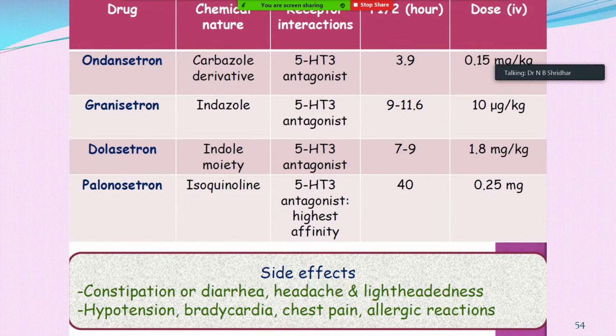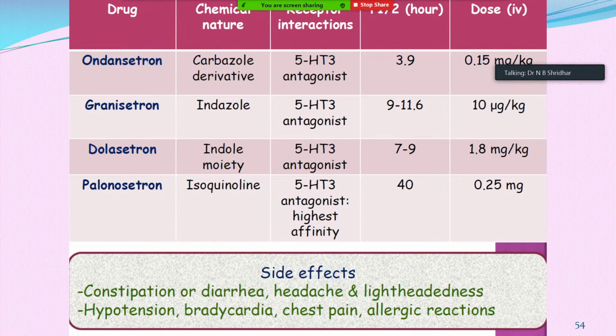All these are 5-HT3 antagonists, whereas palonosetron has 5-HT3 antagonistic activity with the highest affinity, that means very specific. The half-life of the drugs ranges from 3.9 to 40 hours, especially palonosetron, which is a very long-acting 5-HT3 antagonist, whereas the other three are a little bit short acting. The dose ranges from 0.15 mg for ondansetron to 0.25 mg for palonosetron.